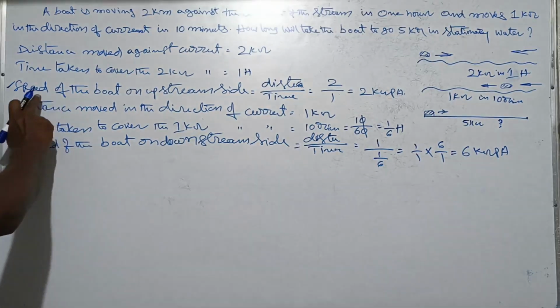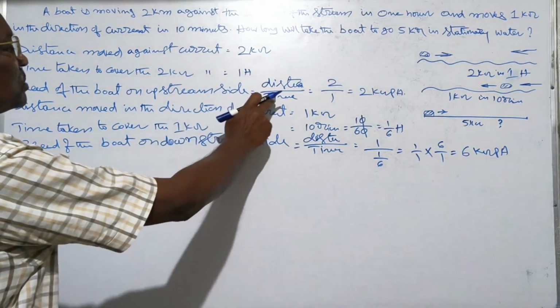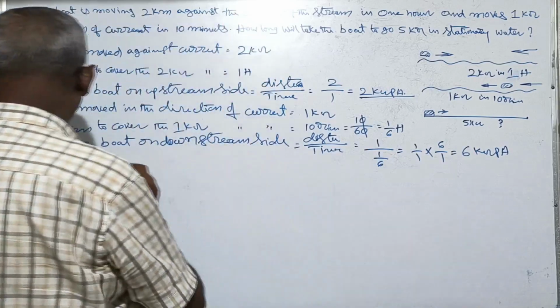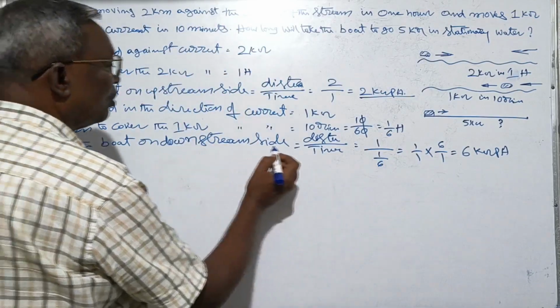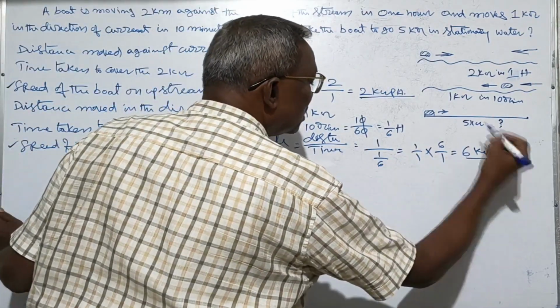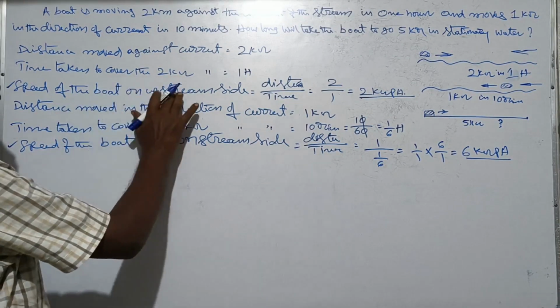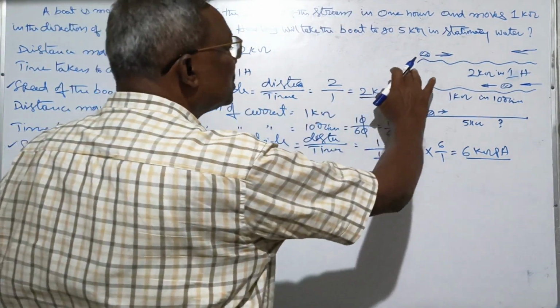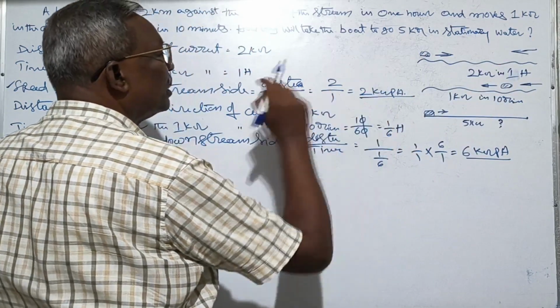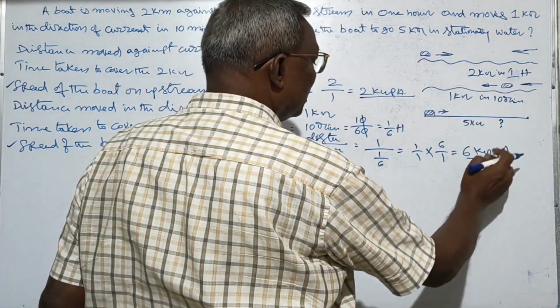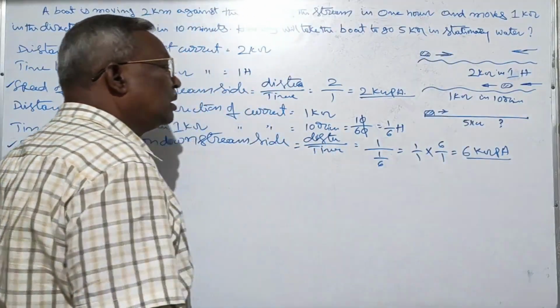So therefore, the speed of the boat on the upstream side is 2 kmph, and the speed of the boat on the downstream side is 6 kmph.